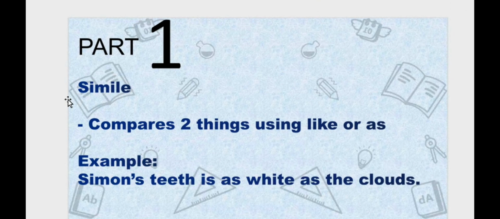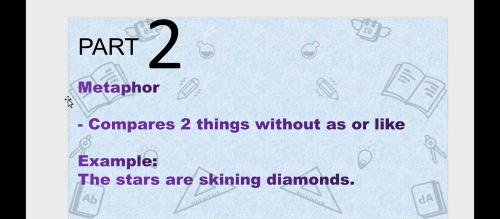Simile compares two things using like or as. For example, Simon's teeth is as white as the clouds. Why did we consider this phrase as a simile? First, because in this example, we are comparing two things, which are Simon's teeth and the clouds. And you can also see there that it is using as.